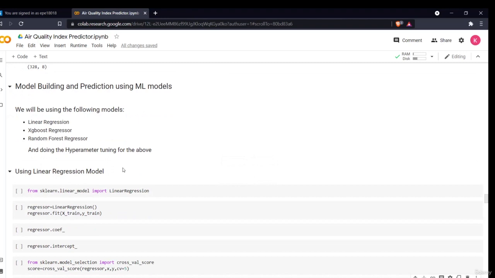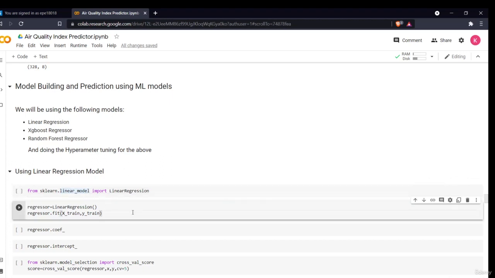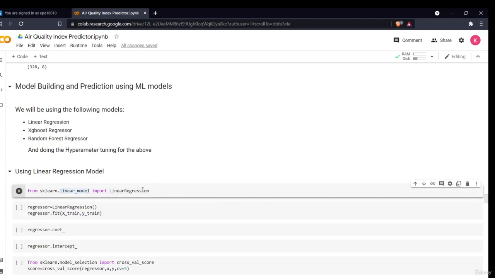It is the simplest model you can learn, which comes in the form of y equals mx plus c, the basic equation we all know. It works on that. So we have nothing much to do. We'll just import the model from sklearn.linear_model, import LinearRegression, define my model, and fit it with my train data.